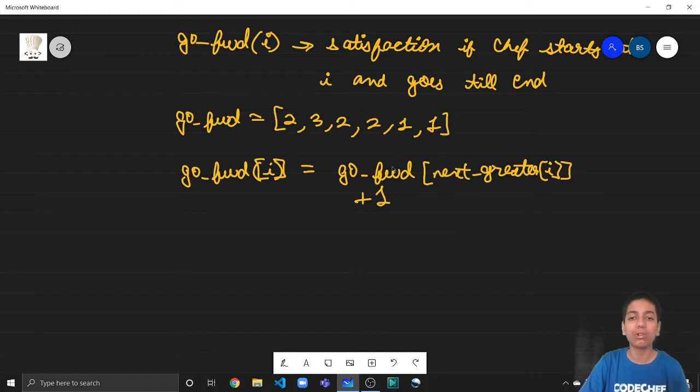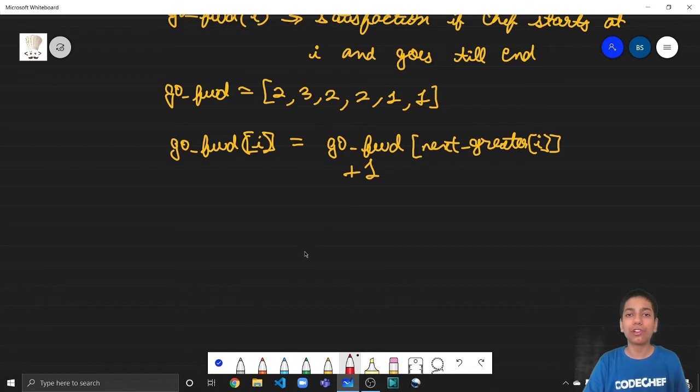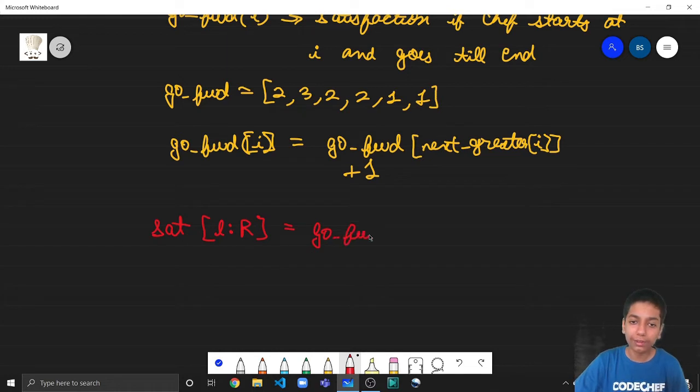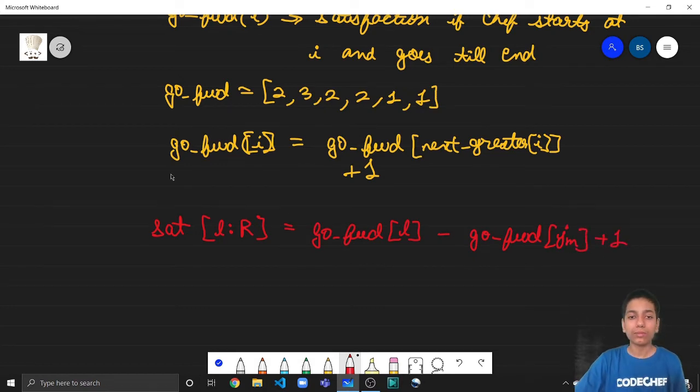Fine. So this is an O of n algorithm. So this is very fast. So now the key observation that was required to solve the problem, this is basically the crux of the problem. So the satisfaction he gets from L to R, here he's starting at L and he can go up till R, is equal to go forward of L minus go forward of Jm plus 1.